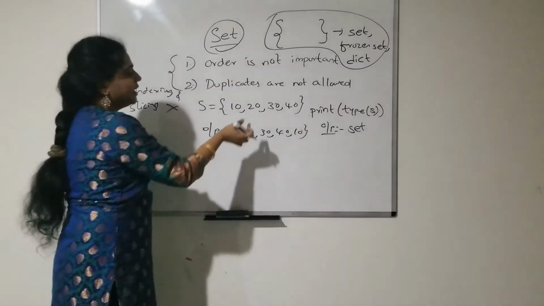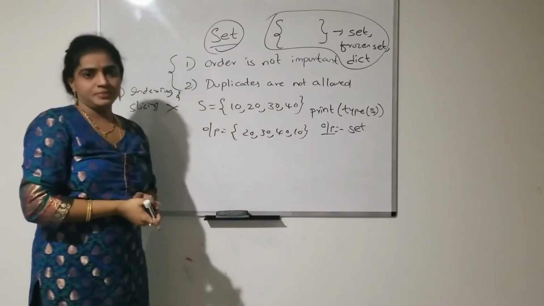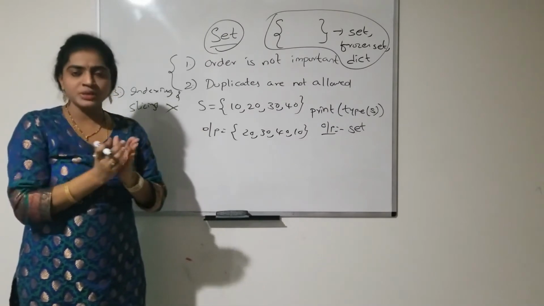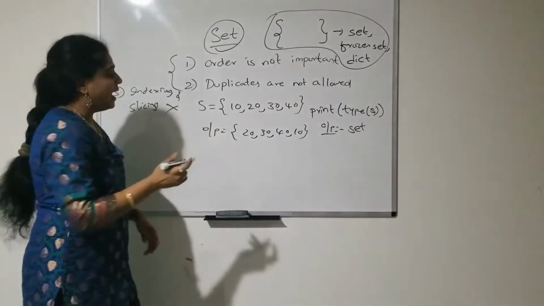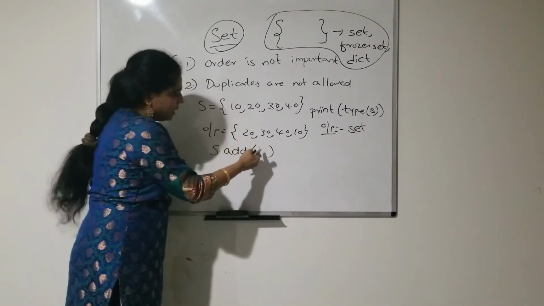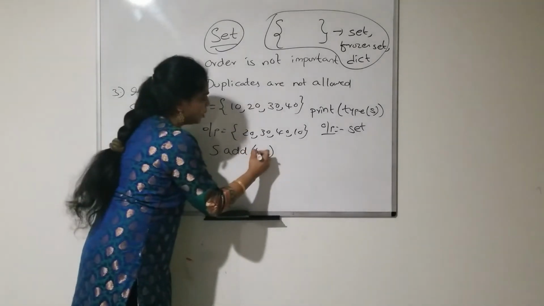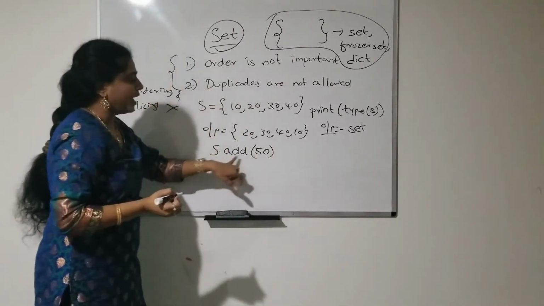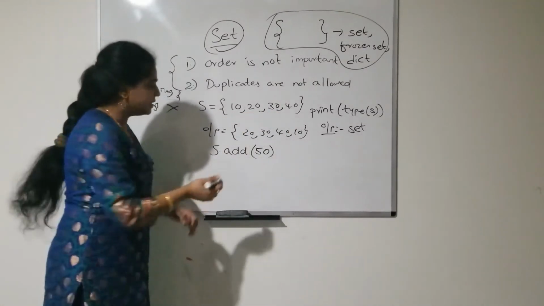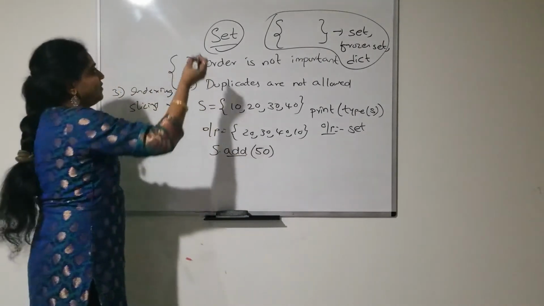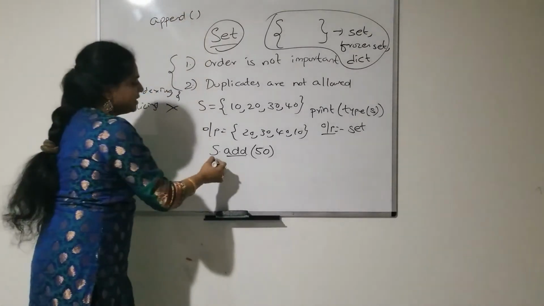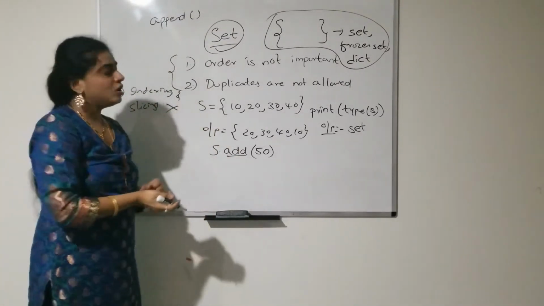Suppose for example if I want to add some elements into the set, is that possible? Yes, by using the add function, s dot add of, here you can pass the element which you want to insert into the set as an argument. Suppose for example I want to add 50 to this set. I can add now by using this add method. So in list we use the append method to insert the elements into the list, right? But in set we have to go for the add function, because there is a difference.